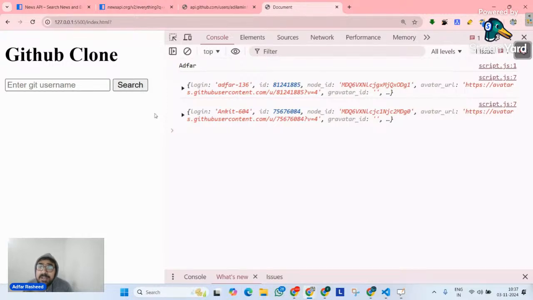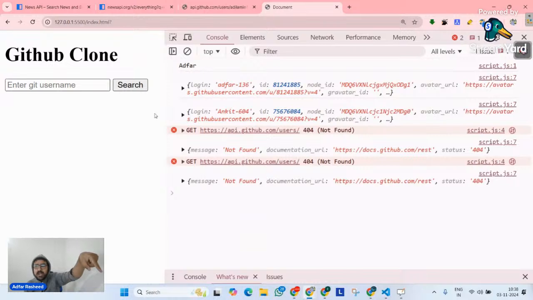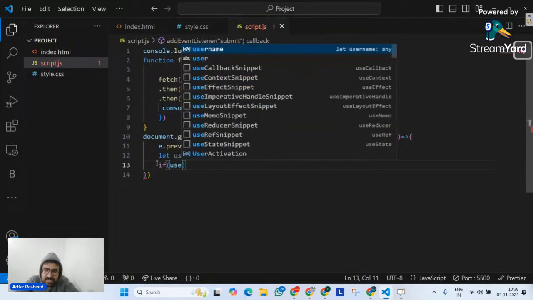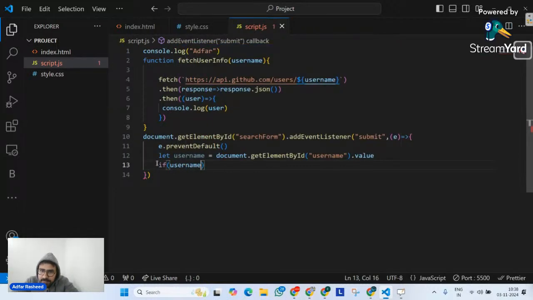I have given an empty string as an argument. When I have given an empty string as an argument, do you think my promise will return data? Of course not. It is going to give me not found. What am I going to do in this case? I will pass a condition. I will tell it, do not fetch this user info directly, but implement it if there is a username. If there is a username, then only go there and implement fetch user info.